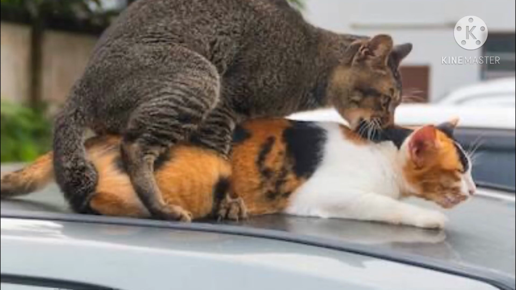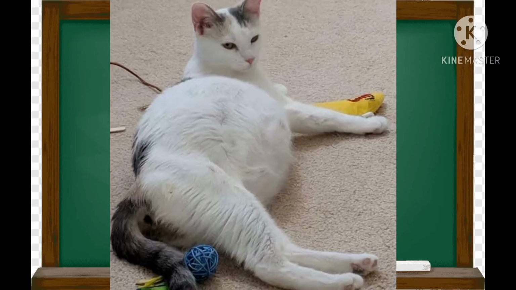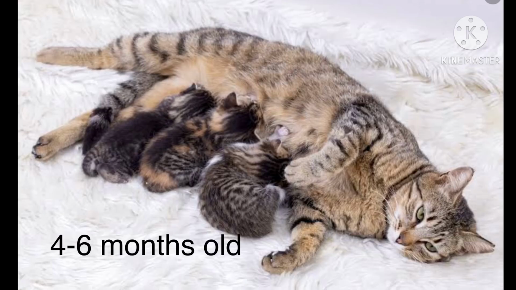A cat pregnancy lasts about 63 to 65 days, so a cat can have kittens when they are as young as 4 months or 6 months old.